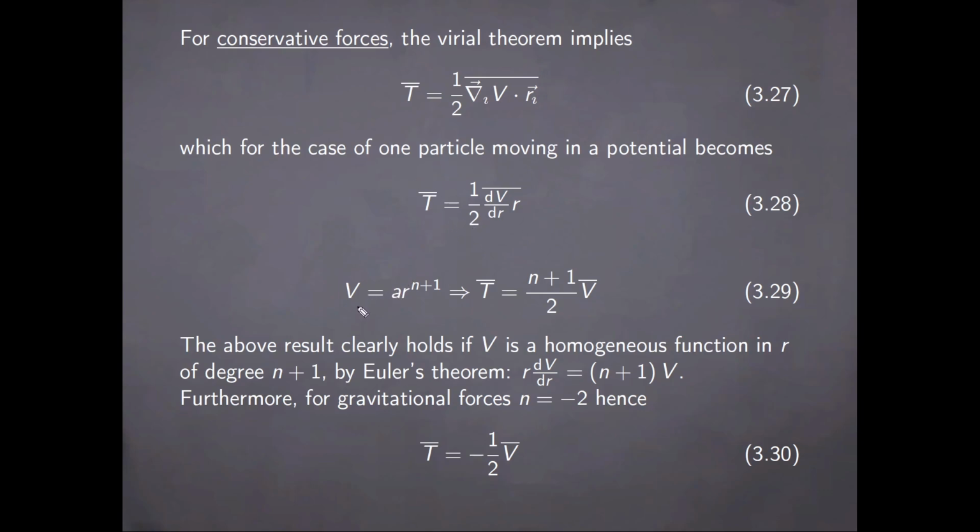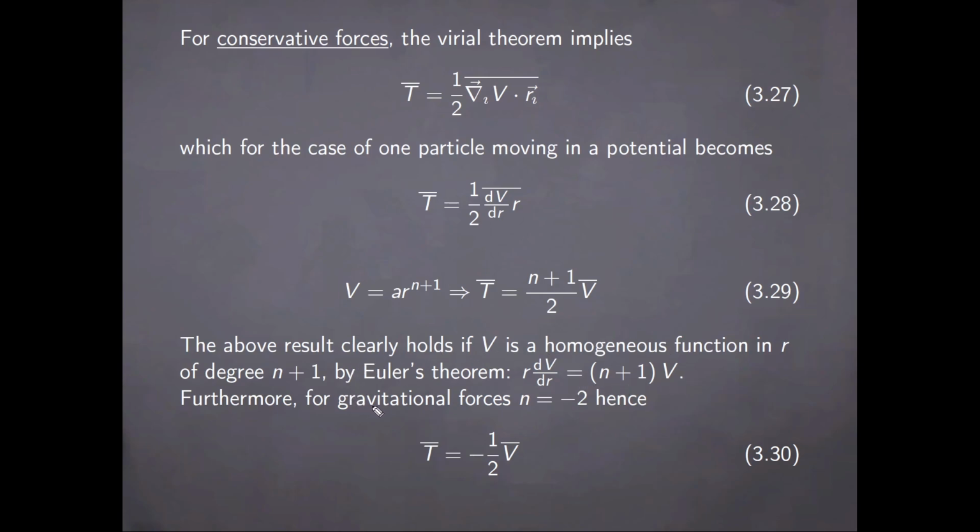Furthermore, if the potential is a power law function of radius, then the result here follows immediately. And this also will clearly hold if the potential happens to be a homogeneous function in the radius of degree n plus 1 due to Euler's theorem, which we have employed in the previous chapter as well, which would immediately furnish this equality in the given conditions.